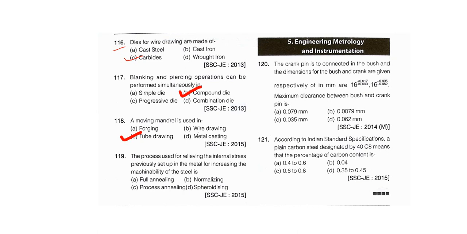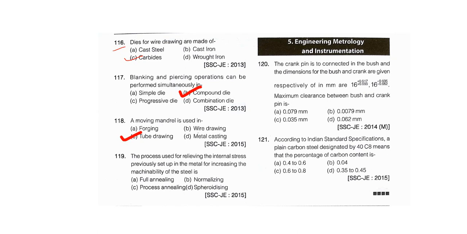When we talk of process annealing, it is the recrystallization of cold worked steel by heating below the lower critical temperature, so that we can have an increase in machinability of steel. In process annealing there is no grain growth.